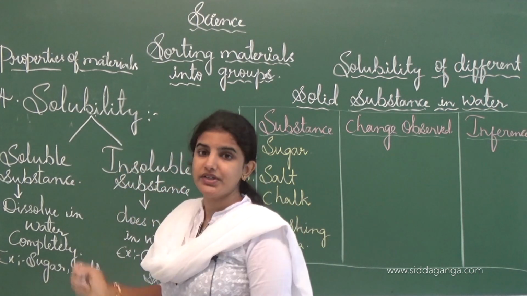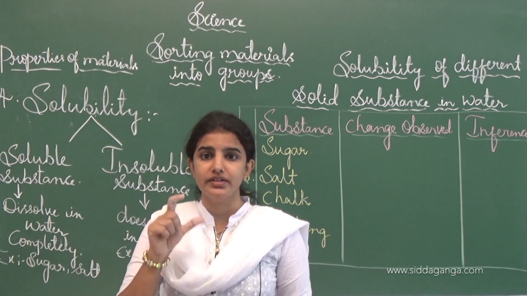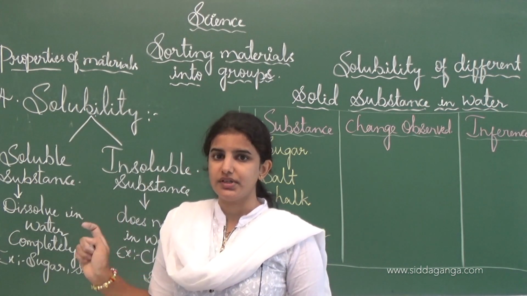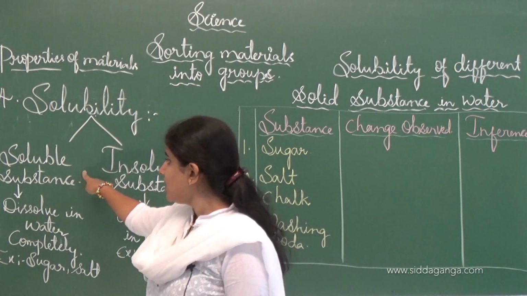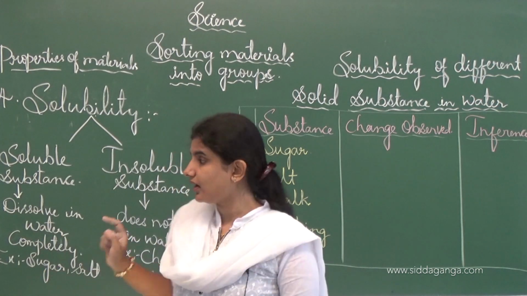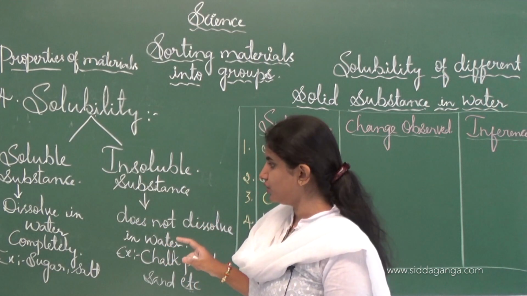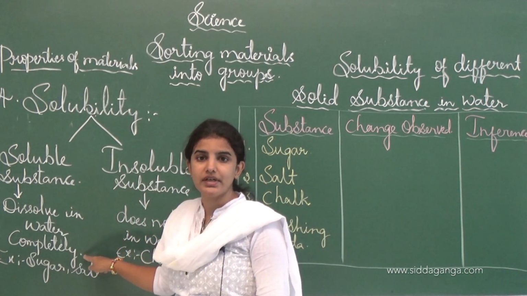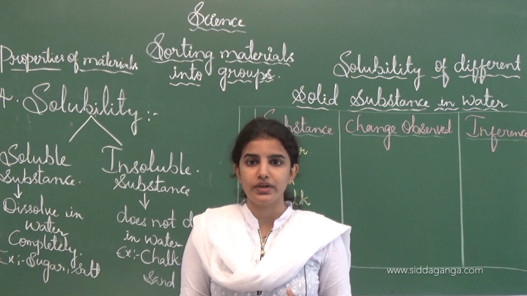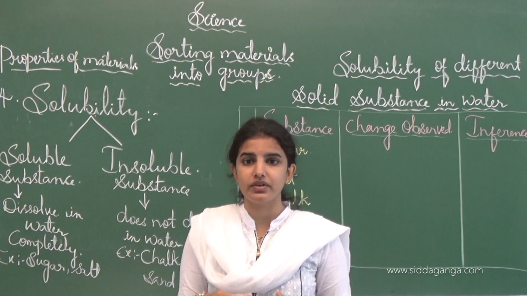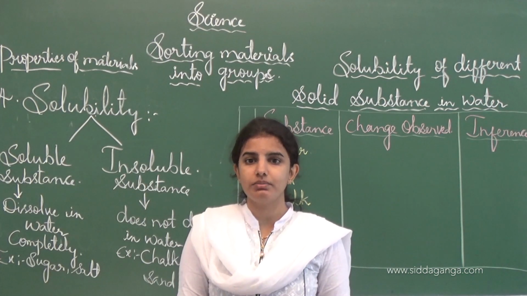See, in solubility, the process where the substance will dissolve in water is known as solubility. Solubility comes under two main headings: the first one is soluble substance and another one is insoluble substance. Soluble substances are those which dissolve in water completely or disappear in water completely. When the solute particles are added to the water, what will happen after dissolving? The solute particles will disappear or dissolve completely.